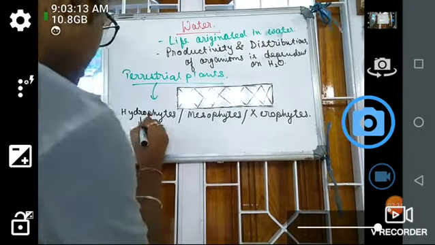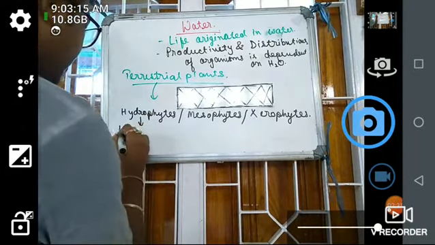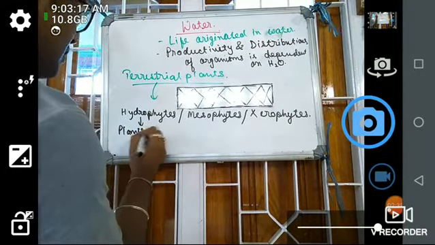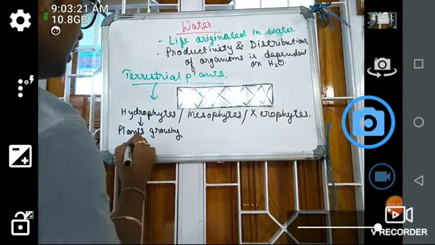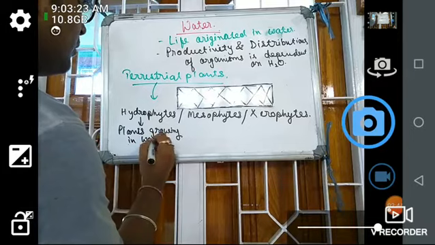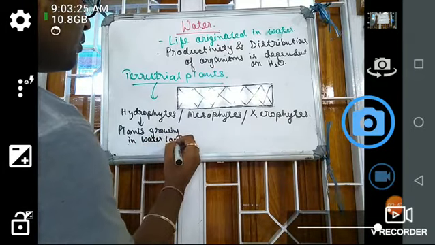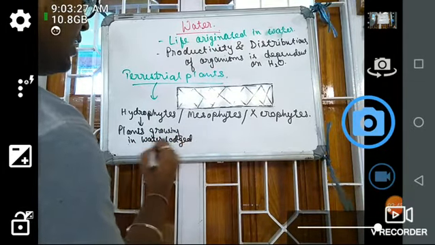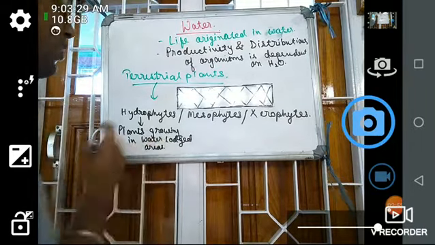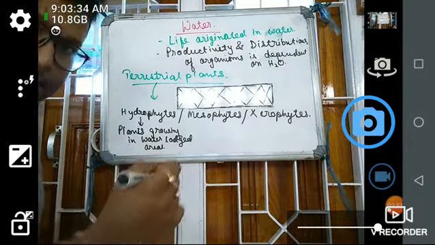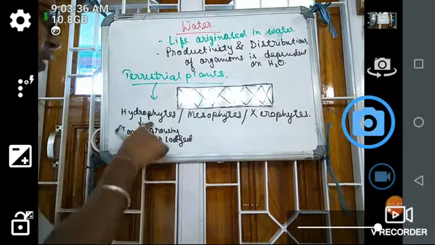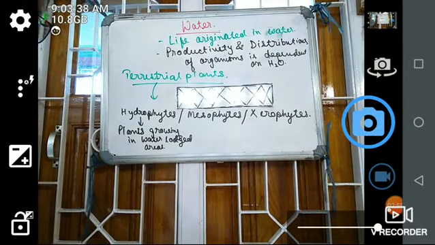If the plants are growing in water logged areas, these types of plants are known as hydrophytes.